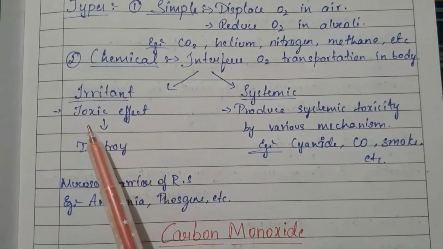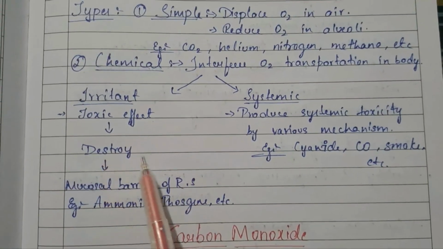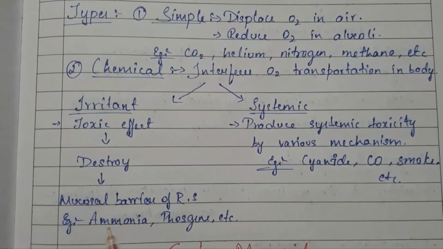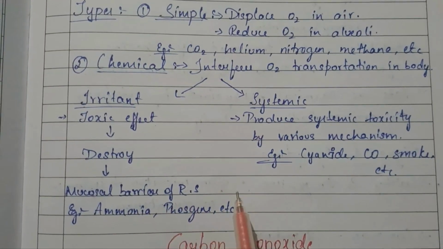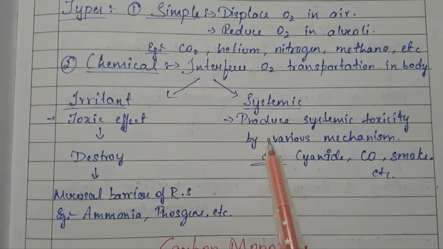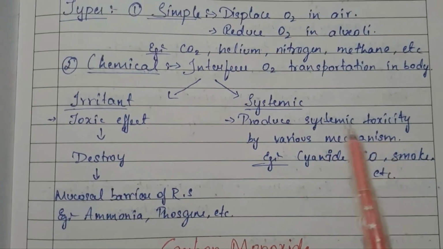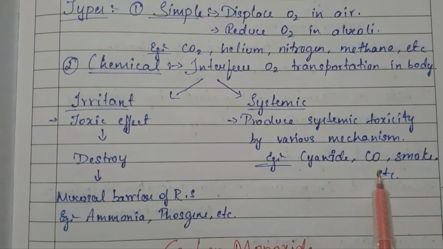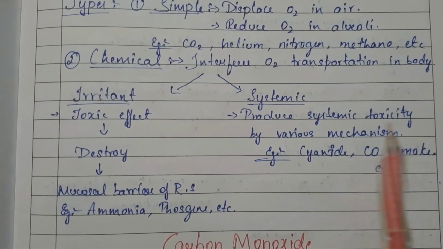Irritants are those which show toxic effects and destroy the mucosal barrier of the respiratory tract. Example, ammonia, phosgene, etc. Systemic ones are those which produce systemic toxicity by various mechanisms. Example, cyanide, carbon monoxide, smoke, etc.